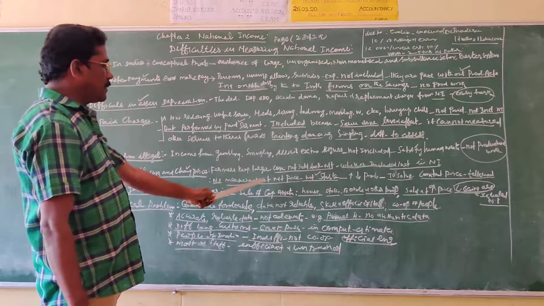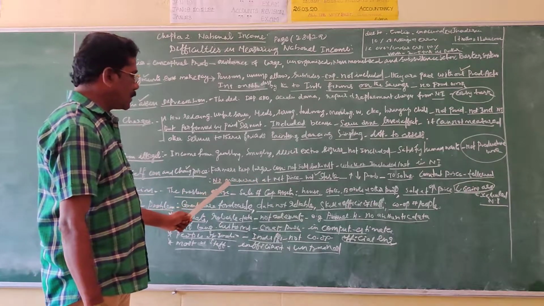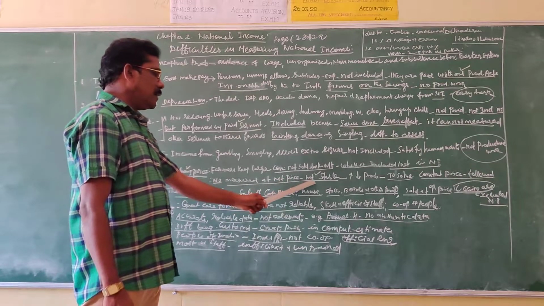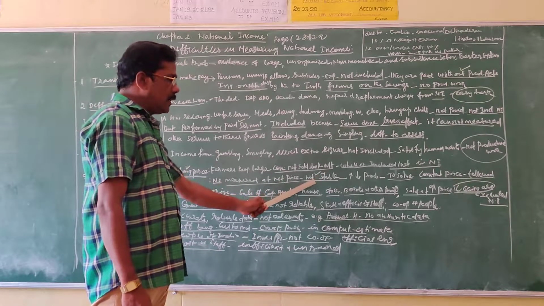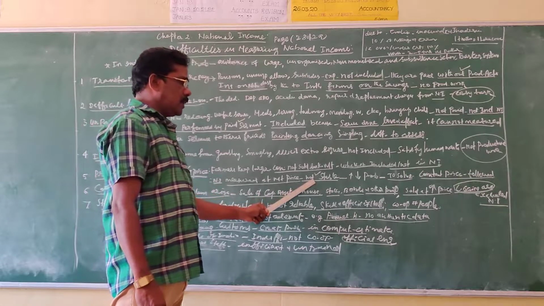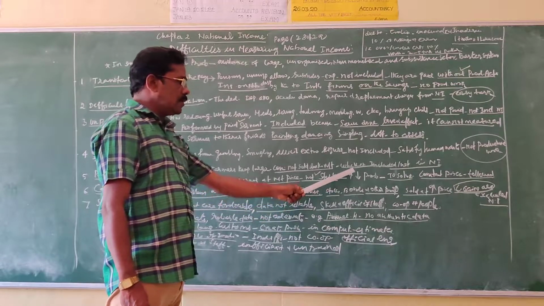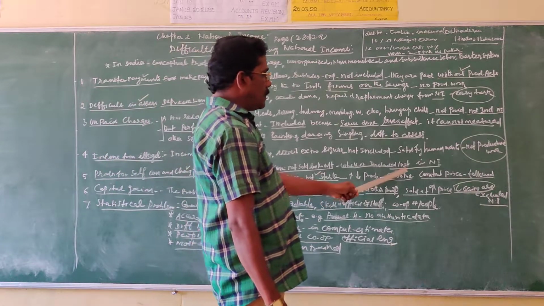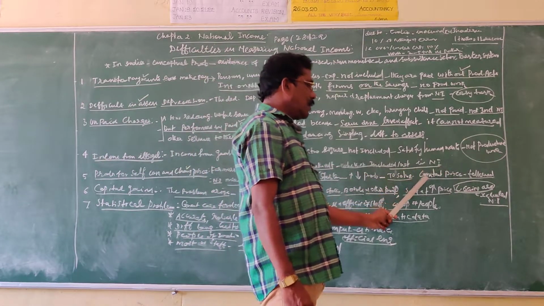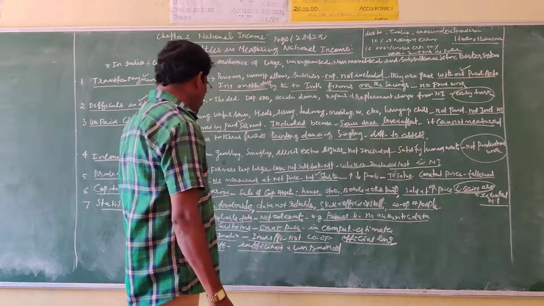The market price is used to measure the national income. However, prices keep changing, either increasing or decreasing. So to solve these problems, the economists follow the constant price method.